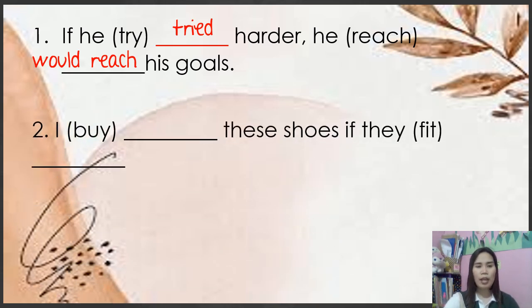Okay, next we have example number 2. I buy. So here it is the main clause. We have to use would plus the base form of the verb. So I would buy, okay, these shoes if they, you have to use the simple past. So that is fitted. Okay, I would buy these shoes if they fitted me. And again, the shoes did not fit him or her rather. Therefore, it is impossible for her to buy these shoes. Okay, it is just a dream.